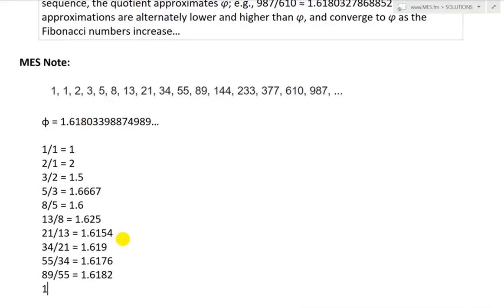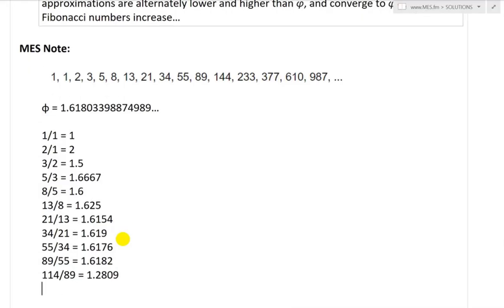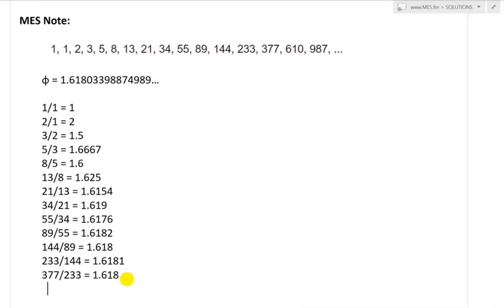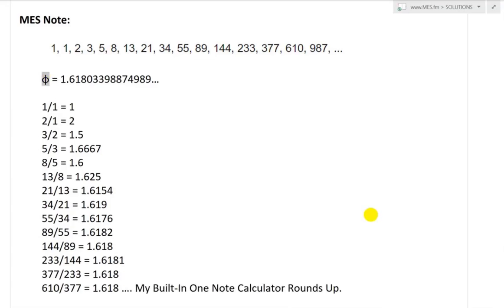This is pretty fun. So 144/89 equals 1.618, and then 233/144. It's getting pretty cool. And then 377 divided by 233 equals 1.618. And then let's see, I think my calculator is rounding up. 610/377 equals, it's just rounding up, and so on and so on.